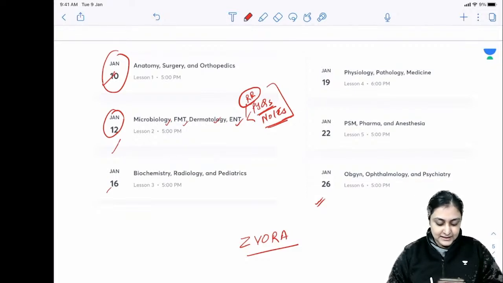Where to give the test? See, again, the test, I will just pass on the PDF to you 1 hour before the class. So around 4:15, I'll just post the PDF on the group. Which group? Again, it's a Telegram group. You can join NEET PG with Dr. Zainab Vora. All right. So there is a separate plus group as well, in which I'll be sharing the PDF